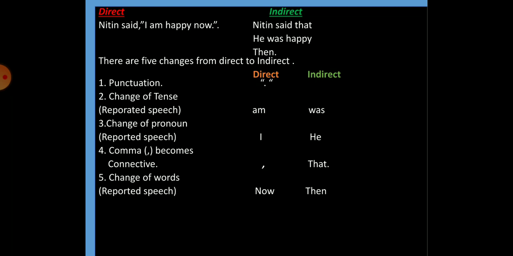Next, there is a change of pronoun, again inside the quotation marks, that is in the reported speech. The I changes to he. We can see the changes there, and then there is also a change in the punctuation outside: the comma outside the inverted commas becomes a connective word, and in this case the comma has changed to that. Finally, you can see the word now changing into then. So there is a change in the words in the reported speech, that is, now has become then.